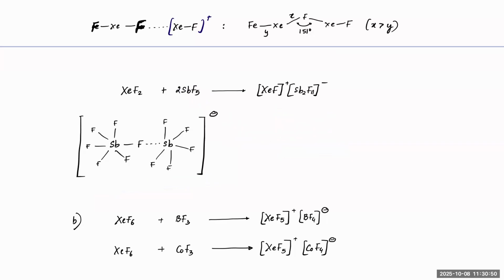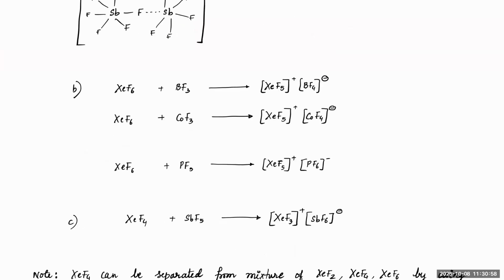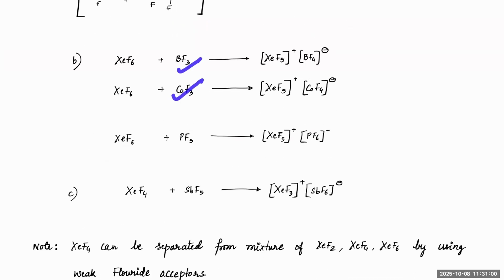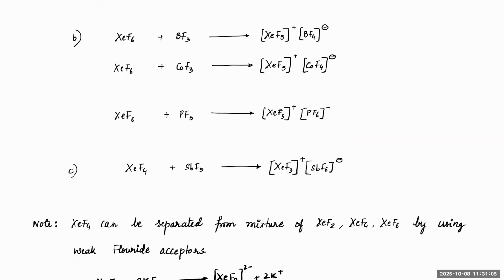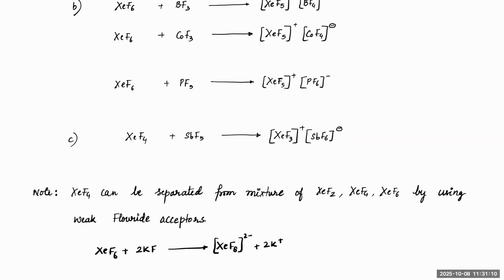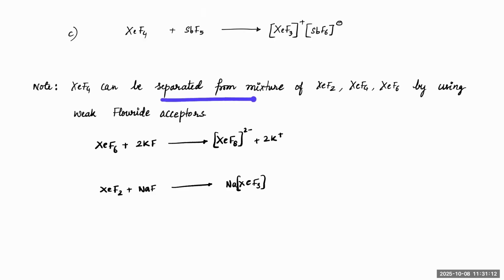So they can also exhibit as Sb2F11 minus. And lastly, BF3, cobalt, phosphorus, and antimony fluorides, with XeF6, will also give you these fluorinated forms. Got it?